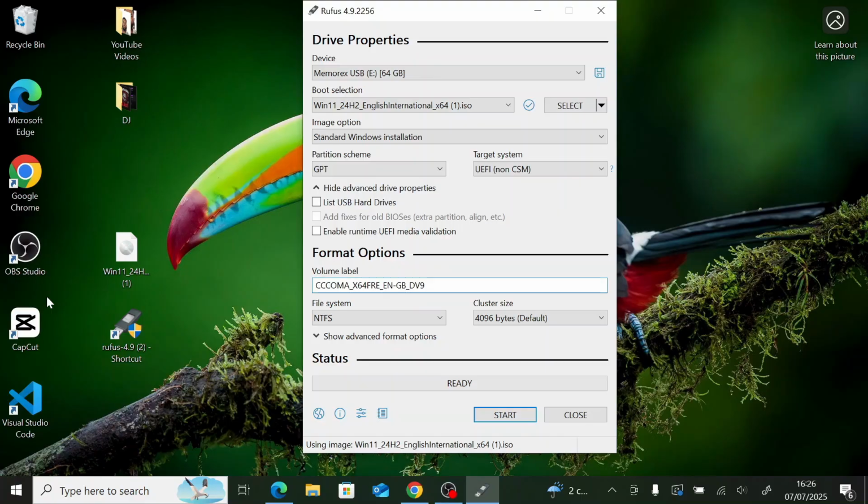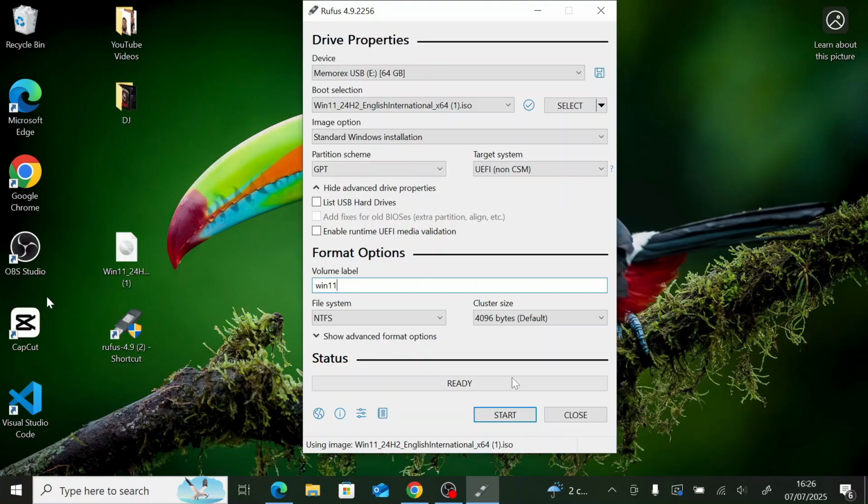Volume label, you can label your drive anything you like. I'm labeling mine Windows 11. Then for file system, you leave it at NTFS. That's all.